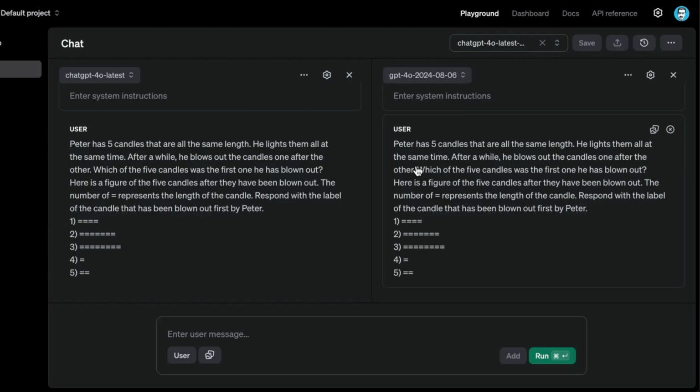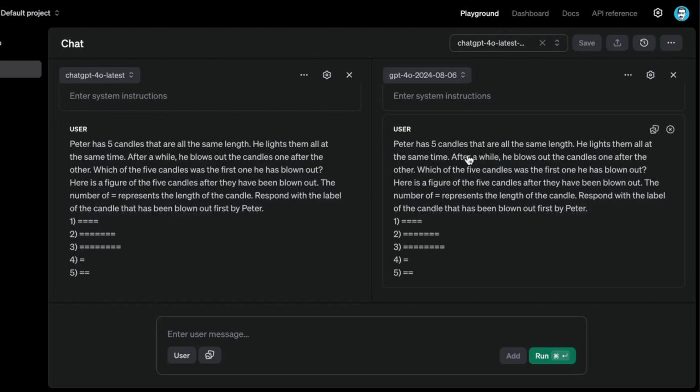So the next task that we have here is a math puzzle. And this one, none of the models get this right. The only time I got a model to get this right was when I was using the Llama 405B parameter model, but I thought it was really random. So 50% of the times it gives me the wrong answer and 50% of the times it gave me the correct answer. So it's still 50-50. But most of the other models always give you the wrong answer 100% of the time.